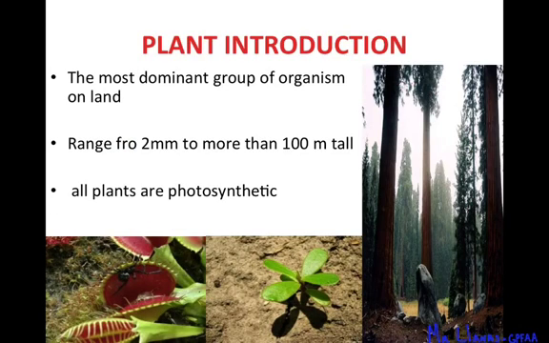All plants are photosynthetic. Some of them are carnivorous, some of them are parasitic, but they still photosynthesize. Like the Venus flytrap that you see here in the picture, they get nutrients from animals, but their main source of energy is through photosynthesis. So they do go through photosynthesis, even though they are carnivorous. So that's just a little bit about plants.